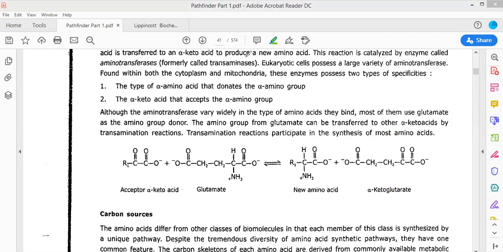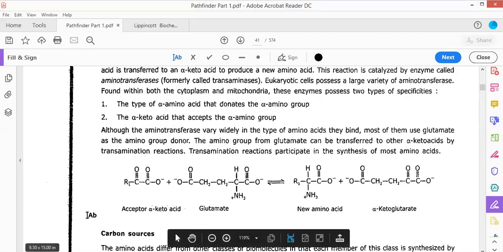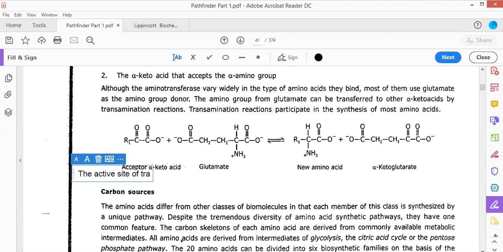The note that has to be written by you all, I am writing that particular note only in front of you. There are two questions which have been asked. First, the active site of transaminases contains a vitamin called pyridoxal 5-phosphate